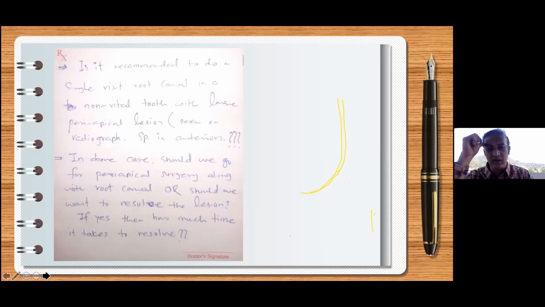The size of the lesion just does not matter. People have this wrong notion that bigger the lesion, more difficult is the case. It's about one simple thing: why did that periapical lesion exist only in that tooth? Because that tooth was non-vital, because that tooth had caries, because that tooth had trauma, and not other teeth, right?